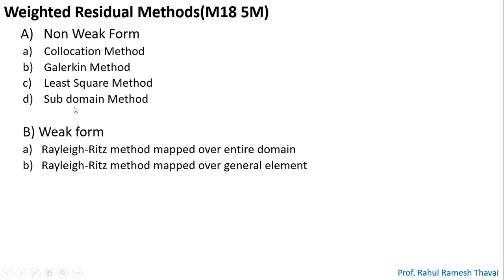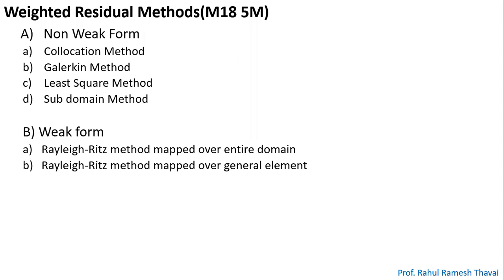Each method will have some different procedure to solve, right? In collocation methods, we need to take the number of locations equal to the number of constants. In Galerkin method, weight functions are the coefficients of arbitrary constants in the approximate solution after satisfying all given boundary conditions.